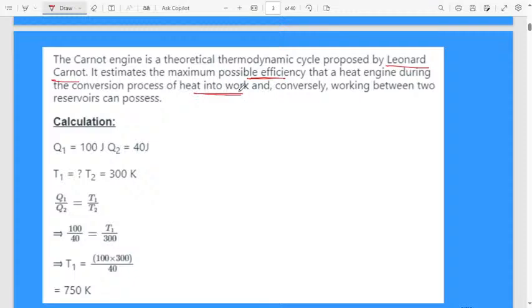In a Carnot engine, we supply heat and it is converted into work. The efficiency of a Carnot engine is the ability to do work for a particular engine, working between two reservoirs. I will explain that in detail. If you want a detailed explanation, please watch my theory classes on the Carnot engine and heat engine.